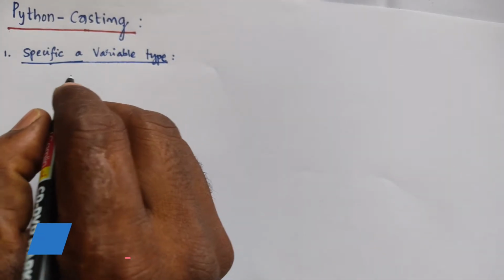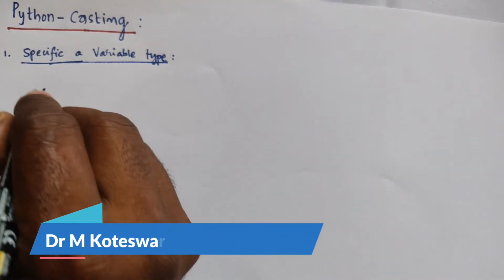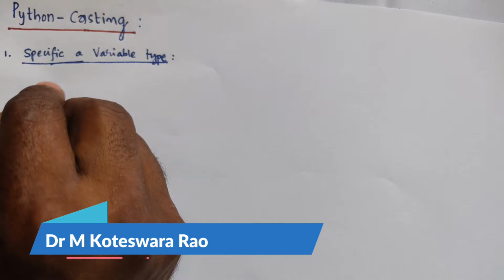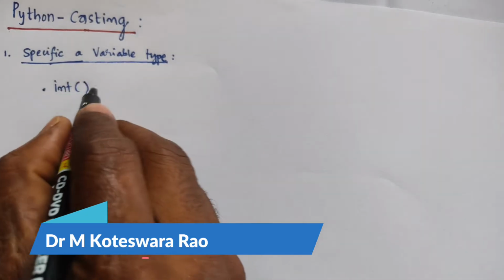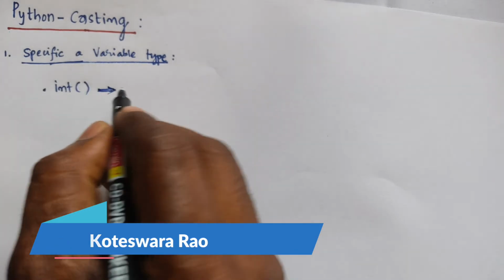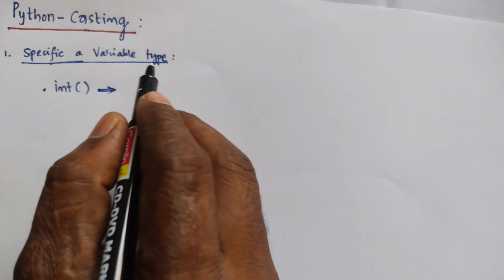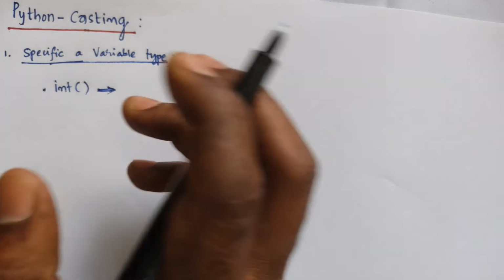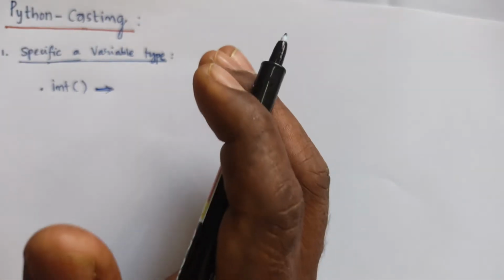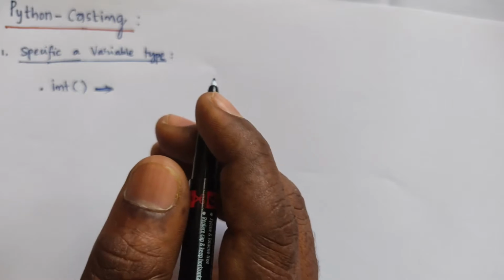Here casting in Python is therefore done using constructor functions. First, int specifies an input variable type as integer. What is the meaning of this? It constructs an integer number from an integer literal, a float literal by removing all decimals, or a string literal providing the string, which can be represented in either single quotation or double quotation.